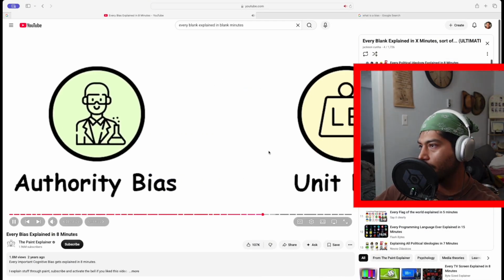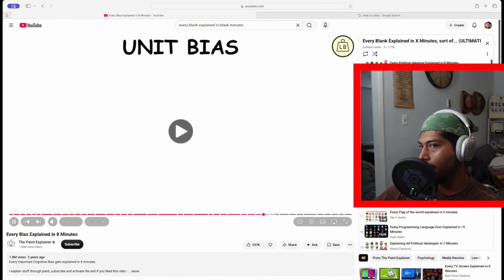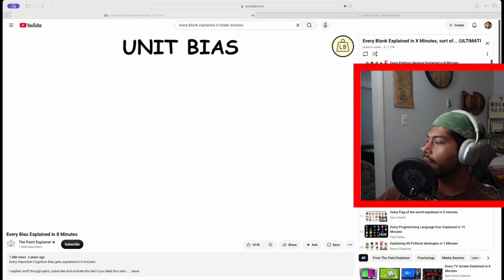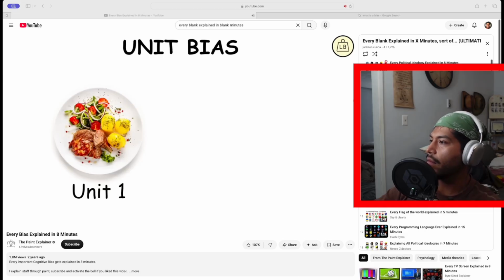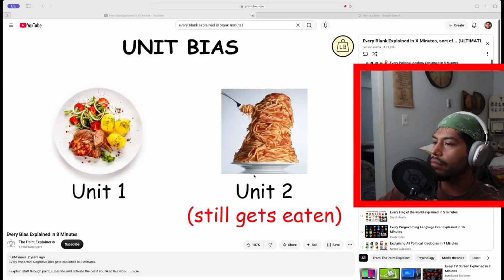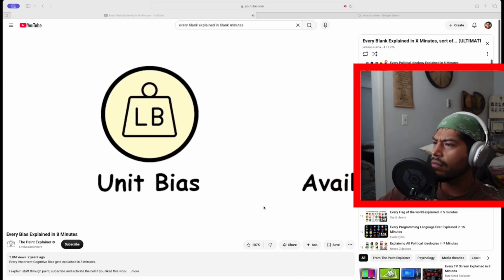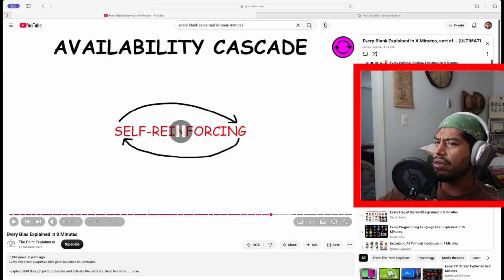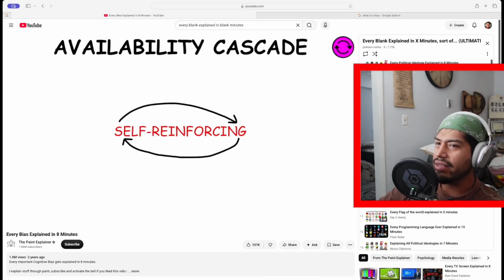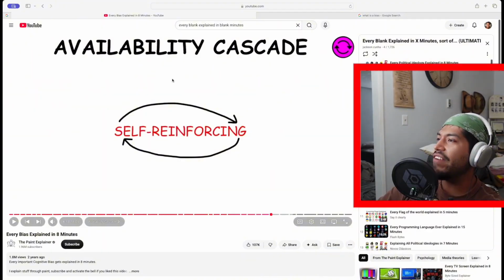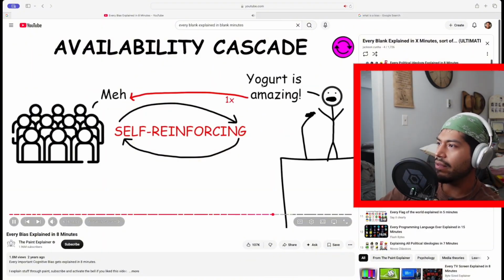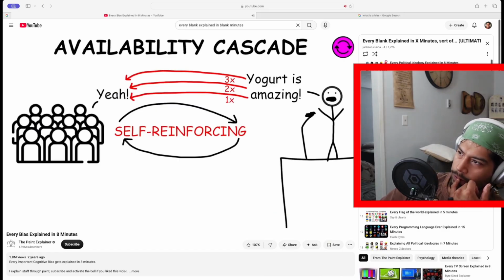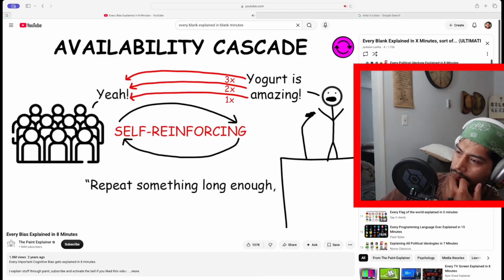Unit bias. The standard suggested amount of consumption, like the food serving size, that's perceived to be appropriate. A person would consume it all, even if it was too much for that particular person. Availability cascade. I did not get a single thing about that bias. Availability cascade. A self-reinforcing process in which a collective belief gains more and more plausibility through its increasing repetition in public discourse. It can be summarized in the phrase, repeat something long enough and it will become true.